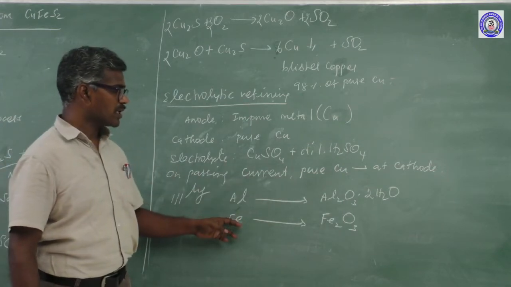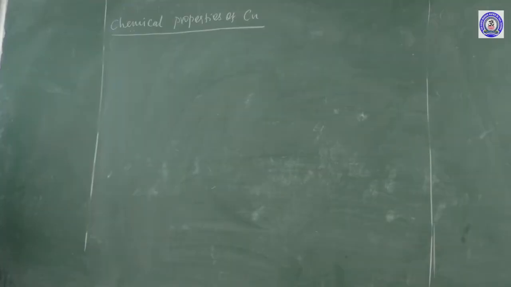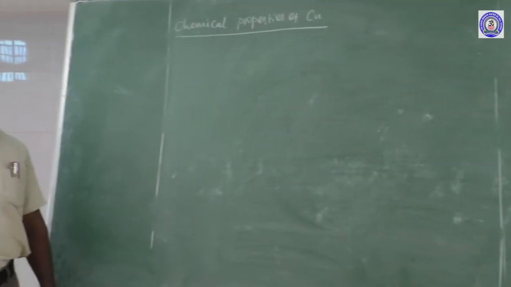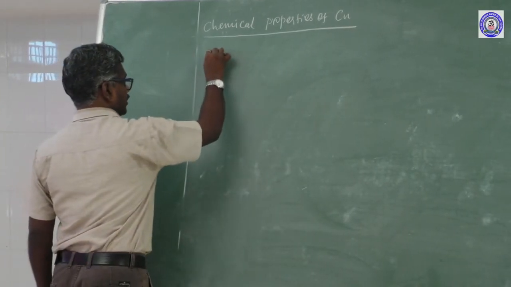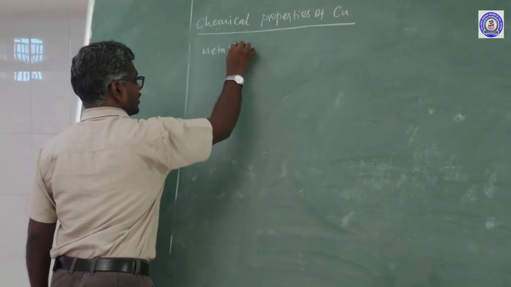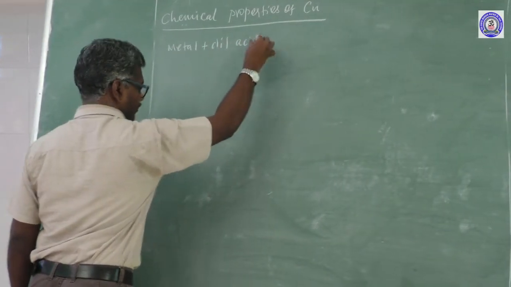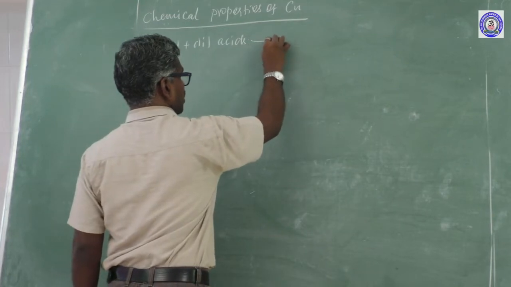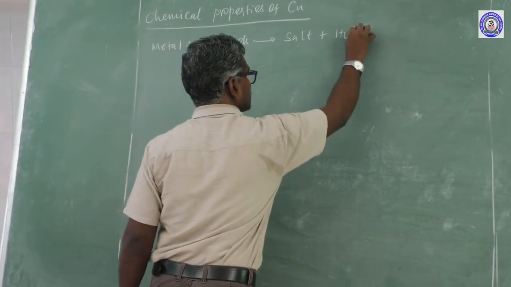By using this, how to explain the chemical properties? Whatever the chemical properties may be, some of the important points are: metal treated with dilute acid forms salt plus liberation of hydrogen gas.